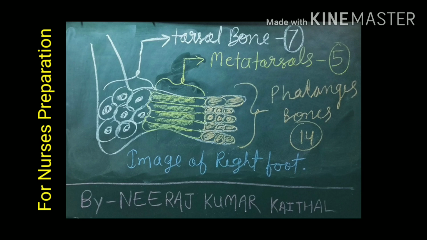Metatarsal are the bones that connect tarsal and phalanges bones. They are total 5 in number. These are drawn with the yellow color. Phalanges bones are total 14 in number. These are shown with the brown color. Our toe contains 2 phalanges and other 4 fingers contain 3 phalanges bone each.